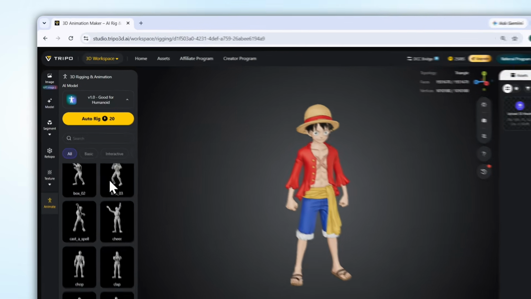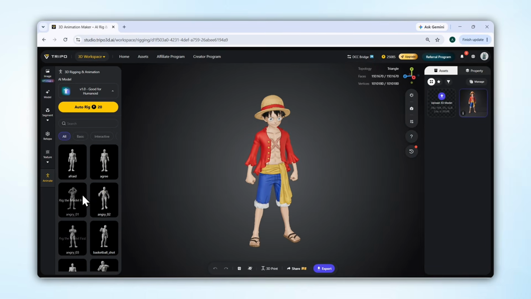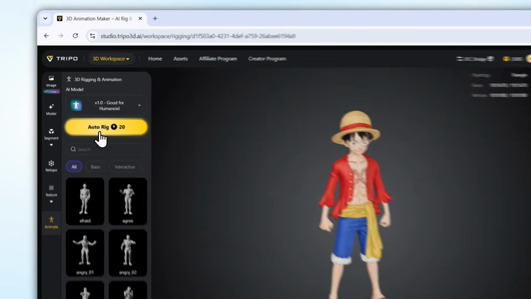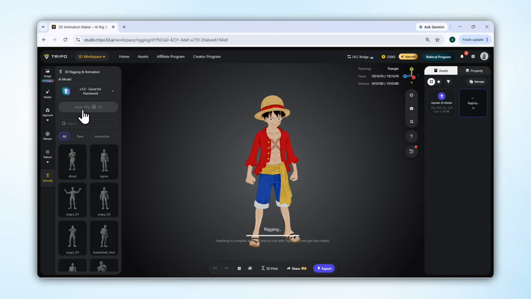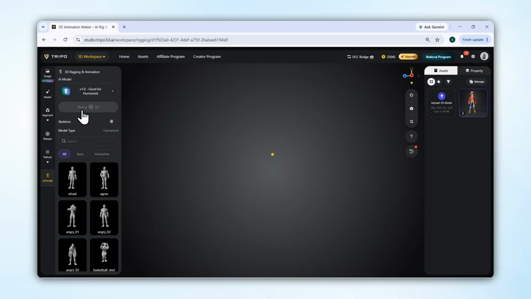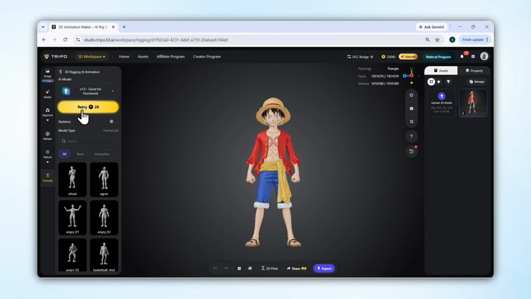Now below, you'll find a bunch of ready-made animation actions. This means you don't have to create the movement yourself, just select any action according to your character. For now, I'll select this one. Now click on Auto Rig. And that's it. Just wait for a little while. Within just a few seconds, AI will automatically rig your 3D character and apply the selected movement as well. Our static 3D character is now properly animated.